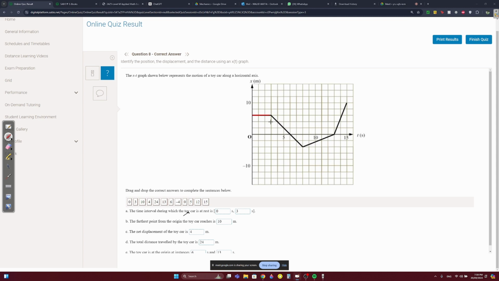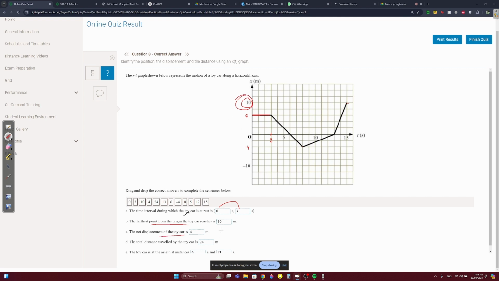It didn't move for a good 3 seconds, right? Here it stayed at 6, so it didn't move. So from 0 seconds to 3 seconds. The furthest point from the origin that it reached, where was it the furthest from the origin? Here it's 6, here it's 10, and here it's -4. Actually, the furthest point is just 10.